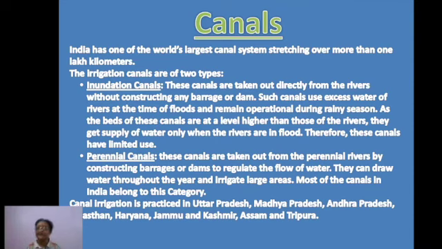The irrigation canals basically provide water from the river or from dams or reservoirs to those places where the water is required. Suppose in certain parts of the agricultural fields water is required, there these canals carry this water. So basically the northern plains are the regions where this is mostly used.